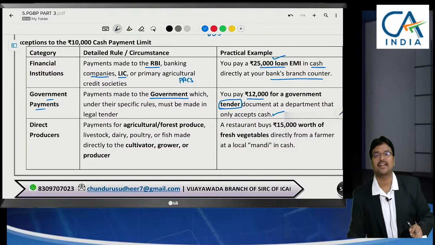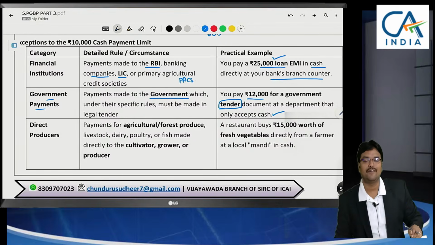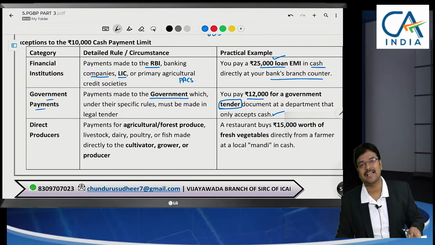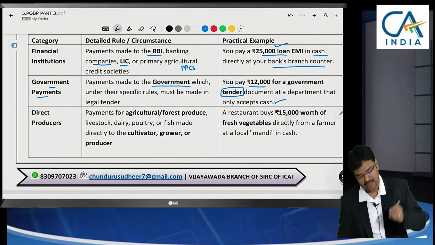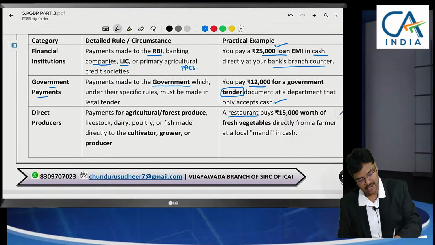Can we claim this tender fees as expenditure? Yes. Even though you are making cash payment in excess of 10,000, this is an eligible expenditure only. So those exceptions we are discussing here. And third exception, let us take restaurant as example.